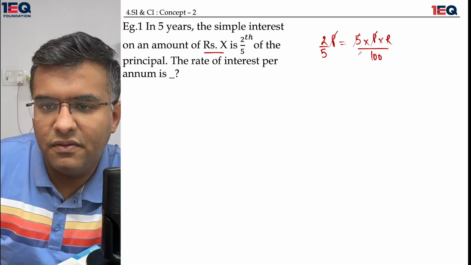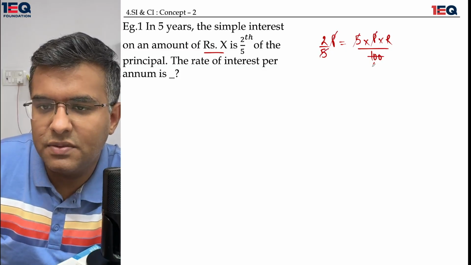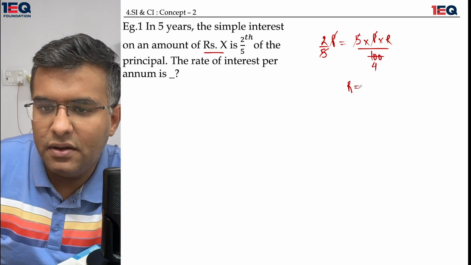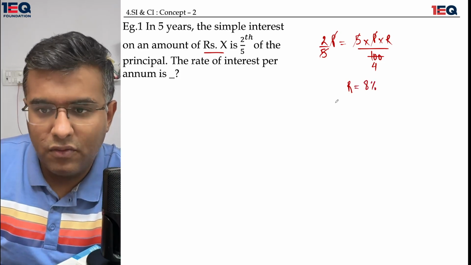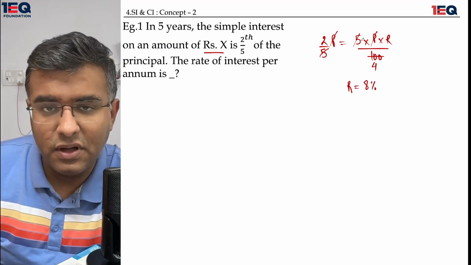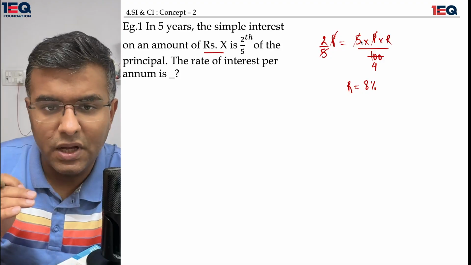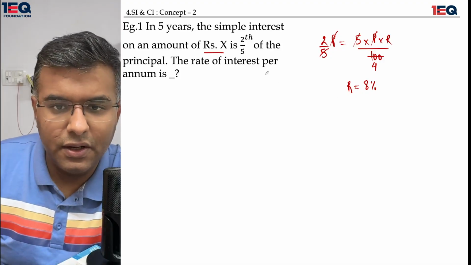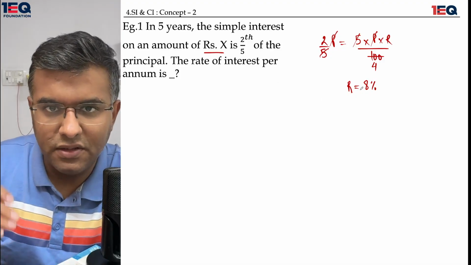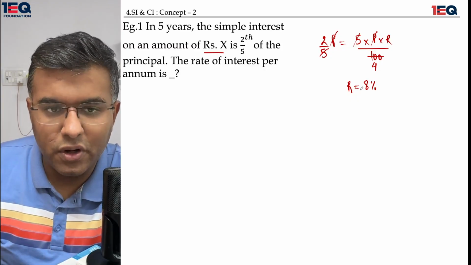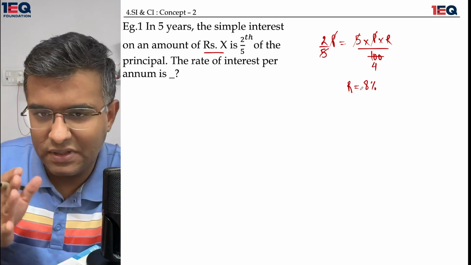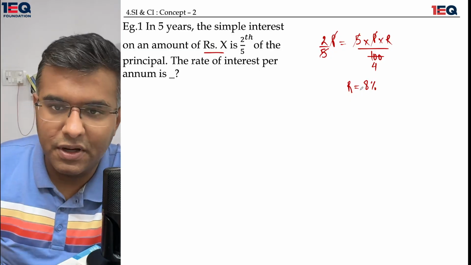The 5 and 5 make 25. This 25 fours 100 and the rate comes out to be 8%. For the ones who found this to be a little difficult, I'll slow myself down and try to explain the entire story in a very easy and elaborated manner.